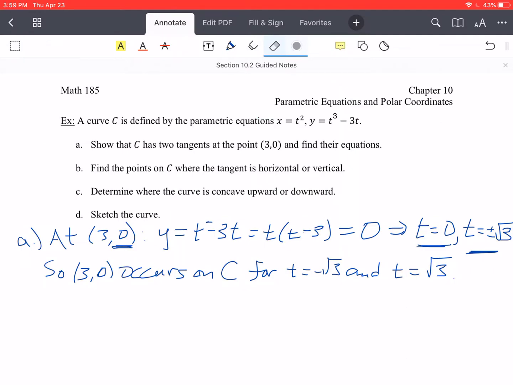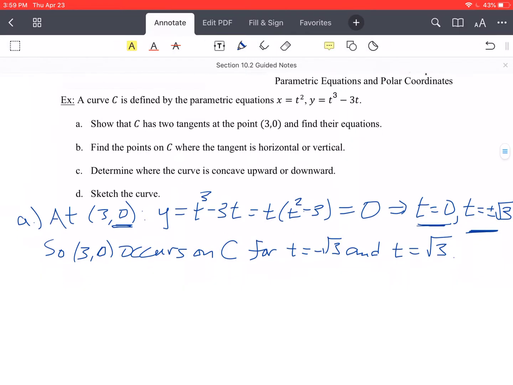Okay, so this should be a 2, or excuse me, a 3, which means that's a t squared, and that gives us t equals plus or minus root 3. Sorry about that. So make sure that you got that here. So that's t cubed minus 3t. Factor out a t, it leaves you t squared minus 3, and then solve. That gives you the plus or minus root 3 there. All right. That's looking better now.